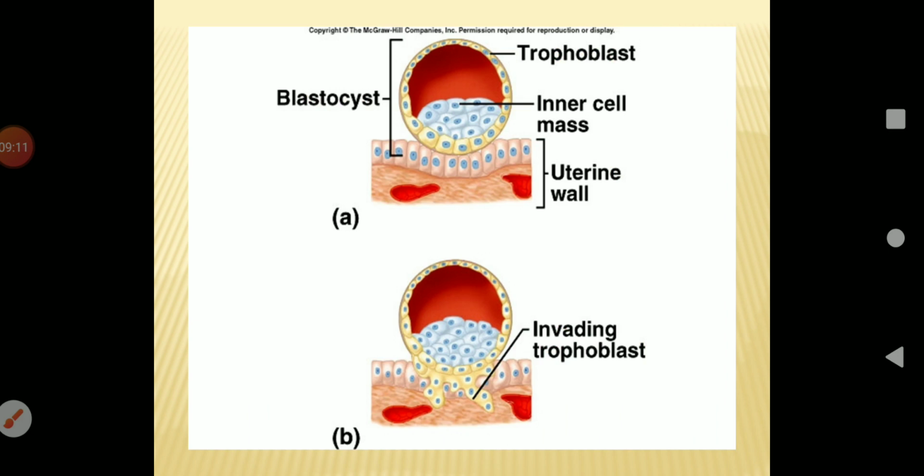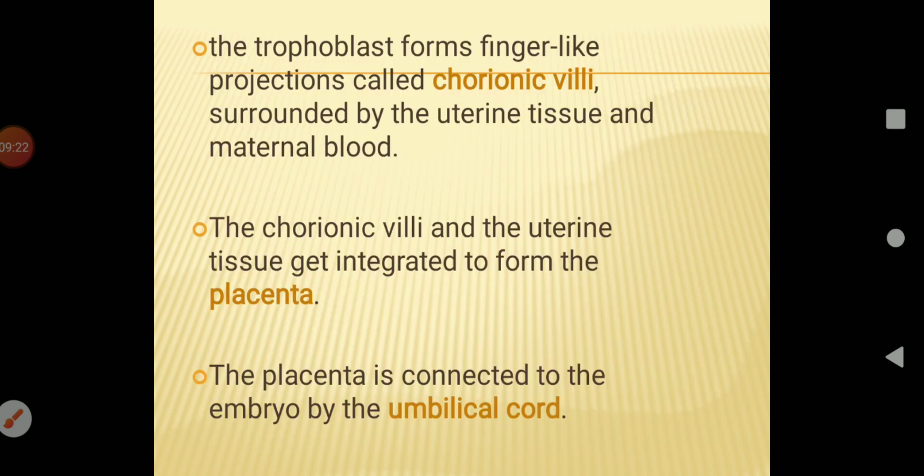Here you can see how implantation takes place after the formation of the blastula, and it obtains nourishment from the uterine wall. The trophoblast forms finger-like projections called chorionic villi, surrounded by the uterine tissue and maternal blood. The chorionic villi and the uterine tissue get integrated to form the placenta. The placenta is connected to the embryo by the umbilical cord.